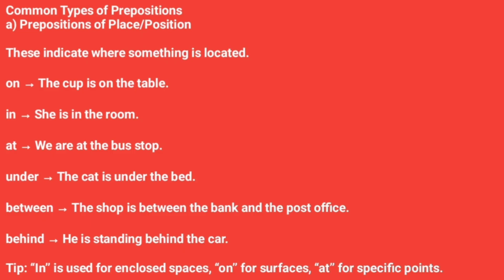Common types of prepositions are, firstly, prepositions of place and position. These indicate where something is located. On, the cup is on the table. In, she is in the room. At, we are at the bus stop. Under, the cat is under the bed. Between, the shop is between the bank and the post office. Behind, he is standing behind the car. Tip: in is used for enclosed spaces, on for surfaces, at for specific points.